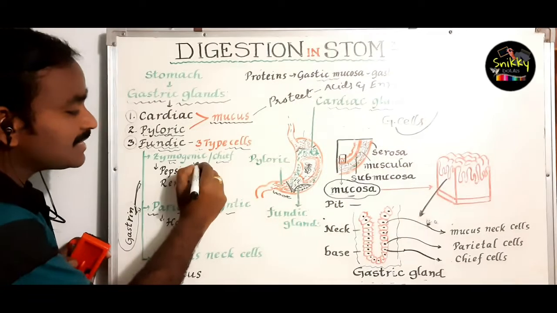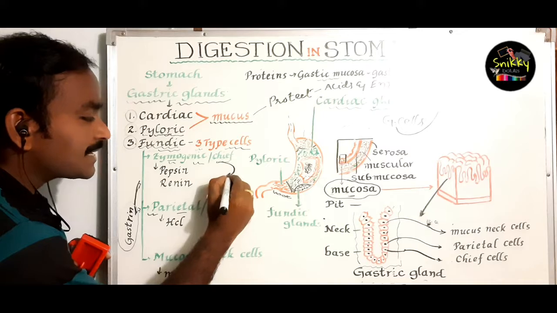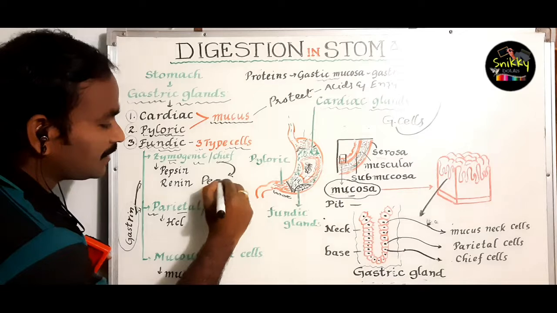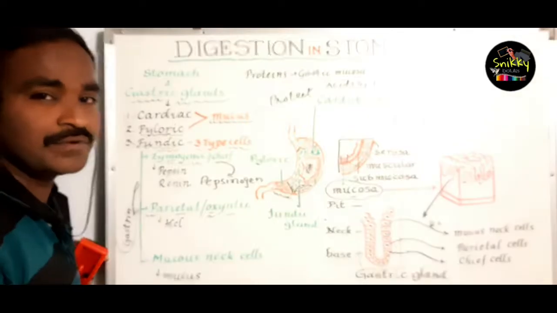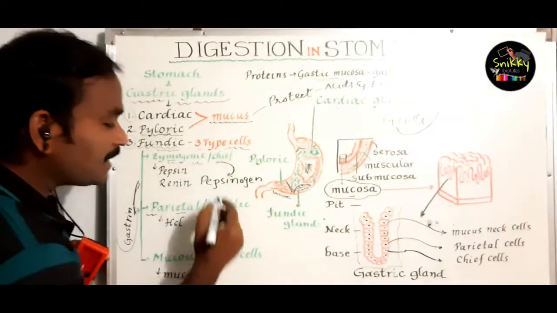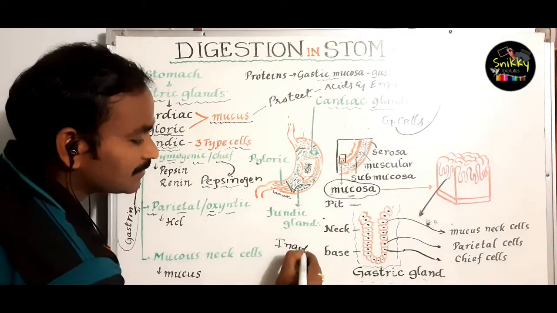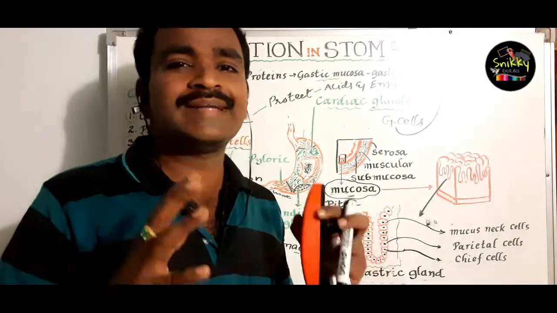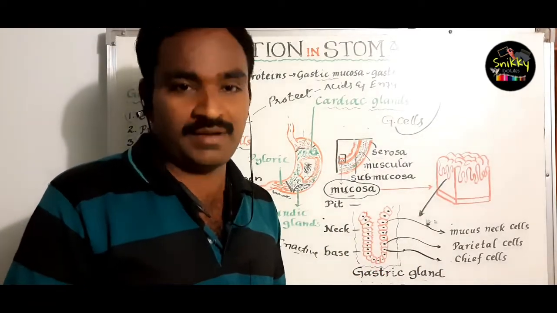When the zymogenic cells are affected, they secrete an enzyme, that is pepsinogen. What's the enzyme? Pepsinogen. Usually we know it as zymogen because it is secreted from the zymogenic cells. Usually this pepsinogen is in inactive condition. Inactive means it does not act on food substances to convert complex into simple.